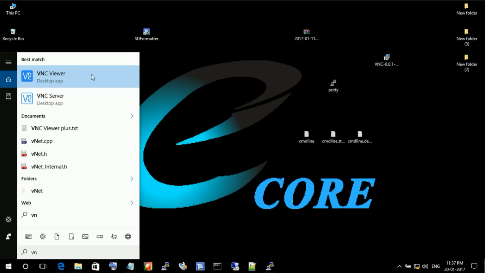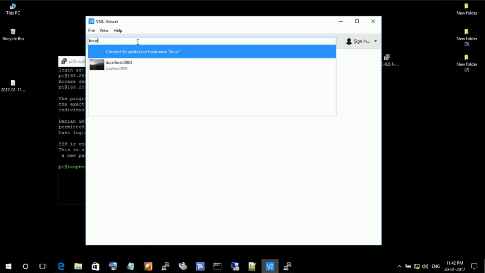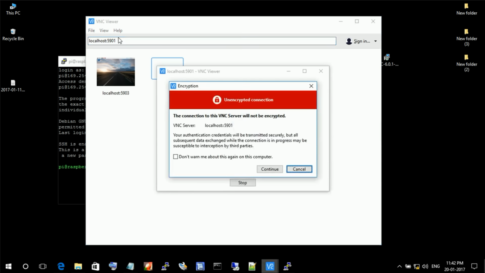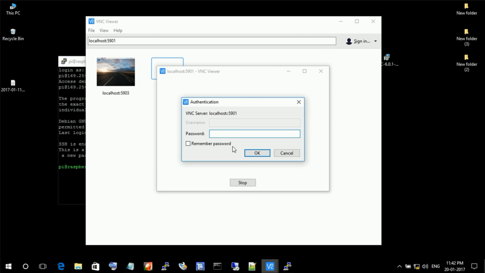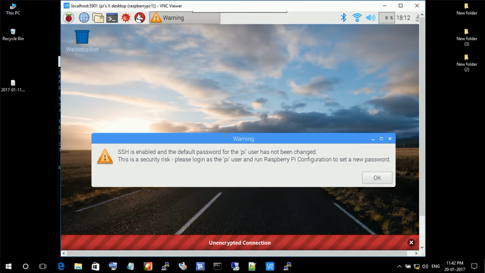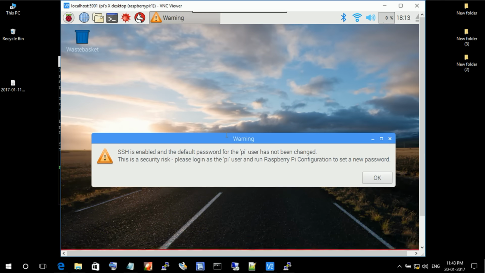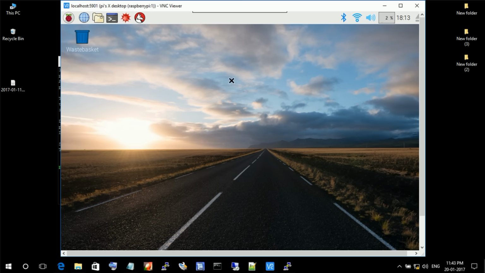Next you open VNC viewer from your system. Then type localhost:5901. That 5901 is my source port. Then enter. Here click on continue. Here you should enter the password which you entered before in PuTTY. Then click on OK. Yes, you got the desktop. This is the way of getting Pi's desktop through VNC software.